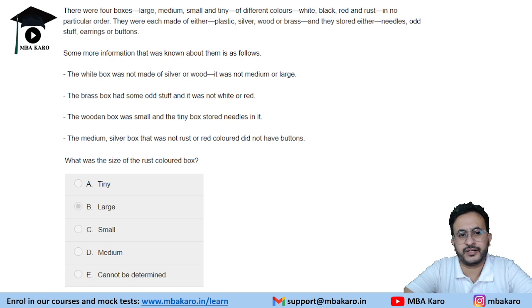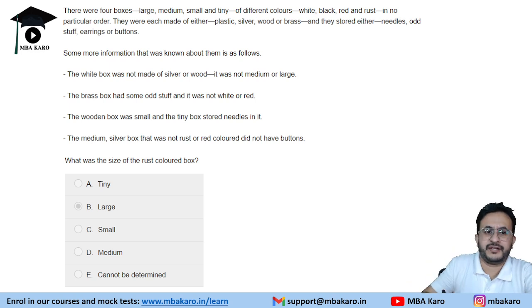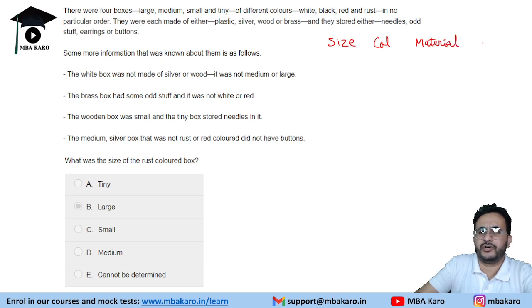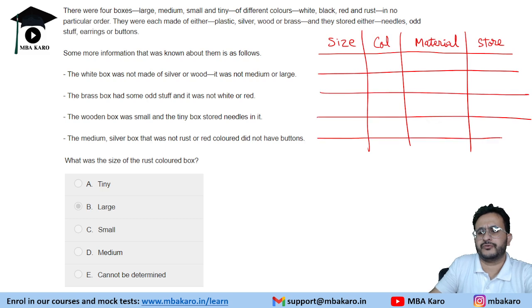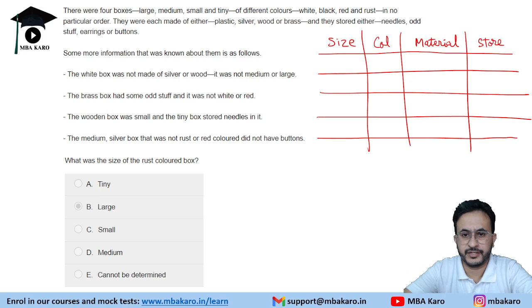Okay, so here we have size. One thing is size. Then we have color. Then we have the material of which they are made. And finally, we have what they stored in it. Okay, so we will make a table. And here we have a 4 cross 4 table. So 1, 2, 3, and so let us try to fill in the information.